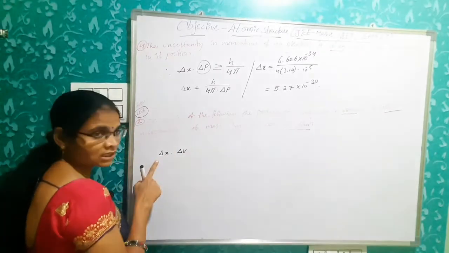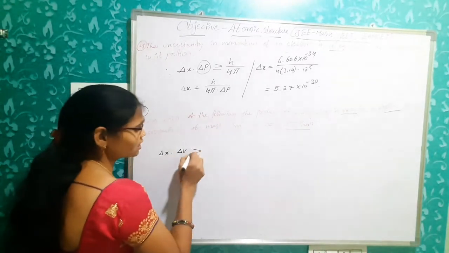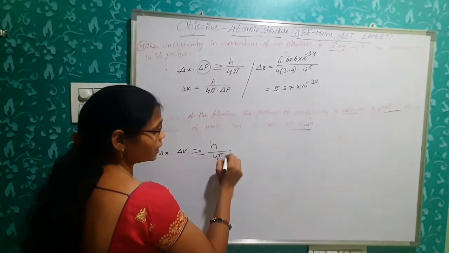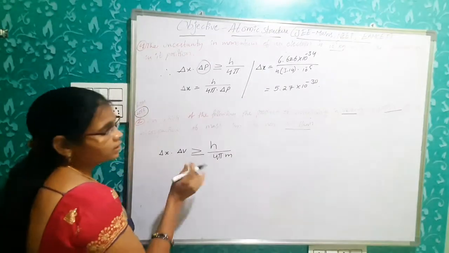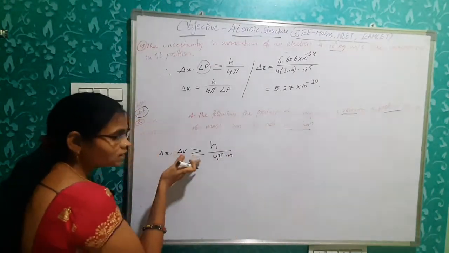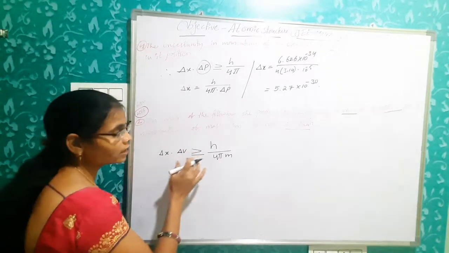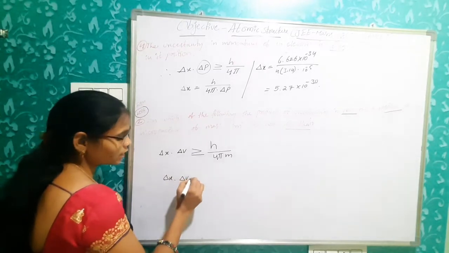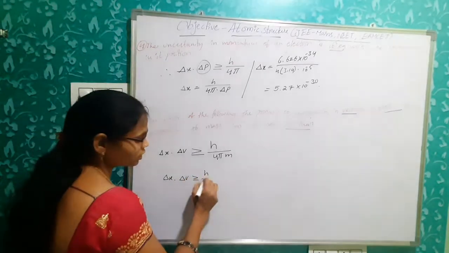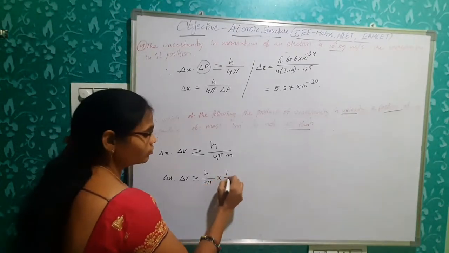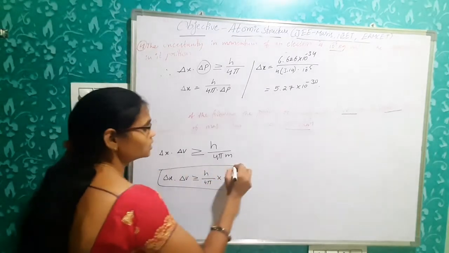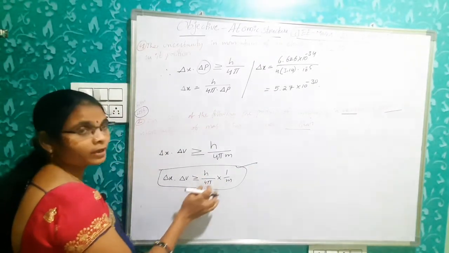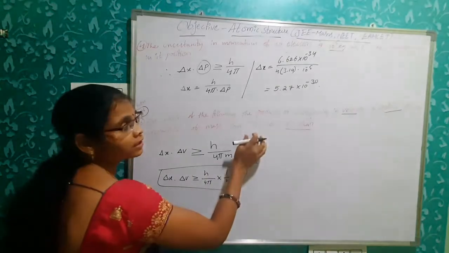The product of uncertainty in position and uncertainty in velocity is always greater than or equal to h by 4 pi m. Okay. So not less than is nothing but this formula simply. Greater than or equal to h by 4 pi. Simply the option is given as delta x into delta v greater than or equal to h by 4 pi into 1 by m. So this is the answer. So always greater than or equal to h by 4 pi into 1 by m only, not less than.